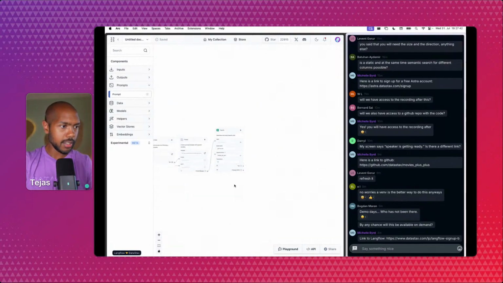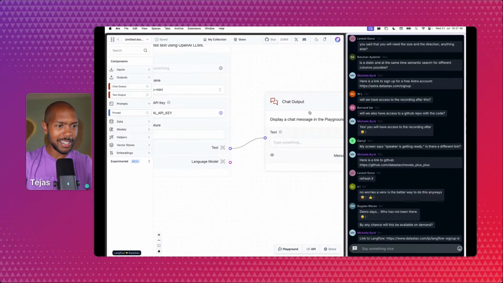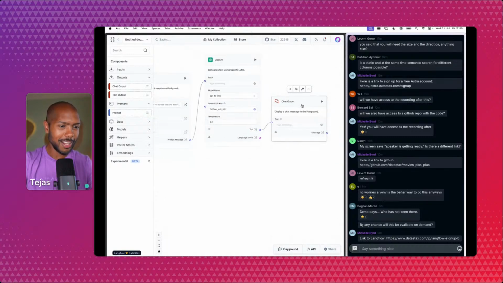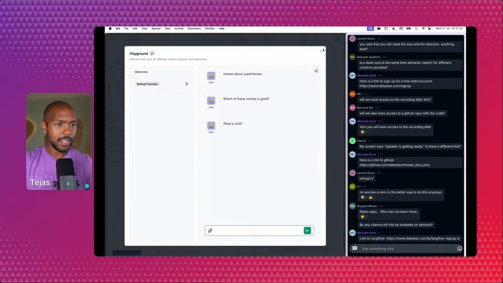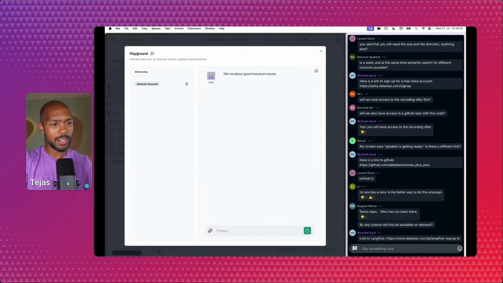And so let's attach this now to a chat output and go back to the playground. I must say, I really like Langflow. It's such a great tool. Okay, so playground. Let's restart this, and we'll just ask, like, what is 4 plus 8? Actually, no. Let's tell me about good historical movies. I wonder if Gladiator would come up.